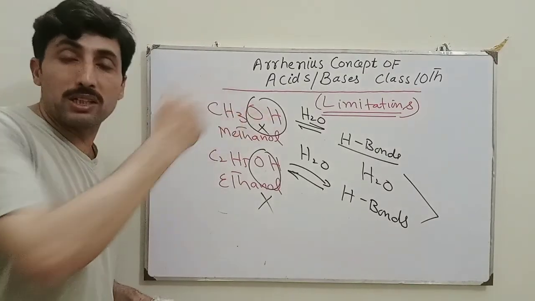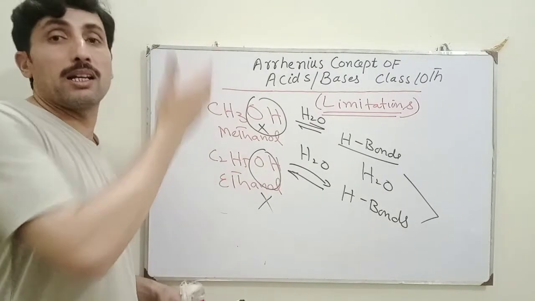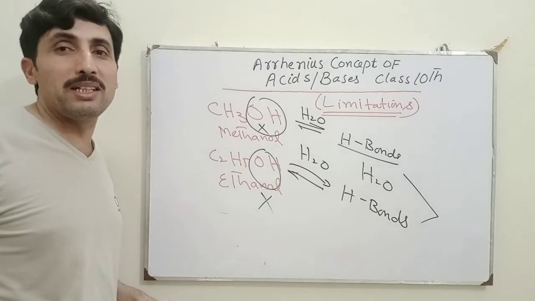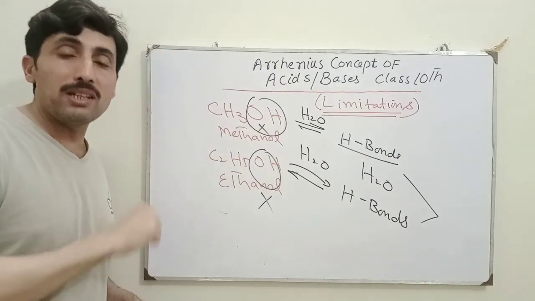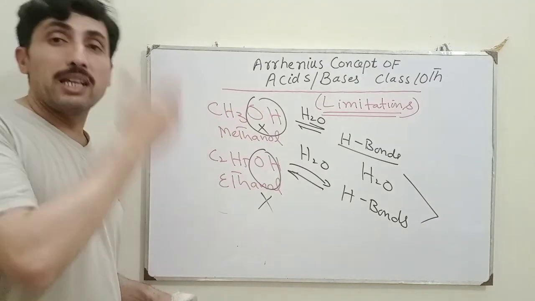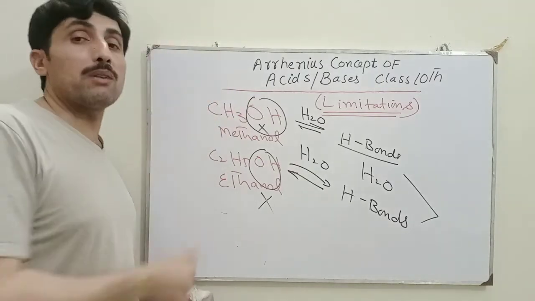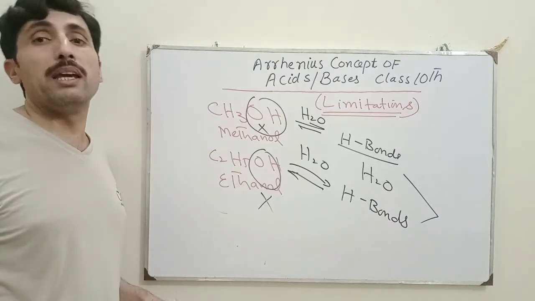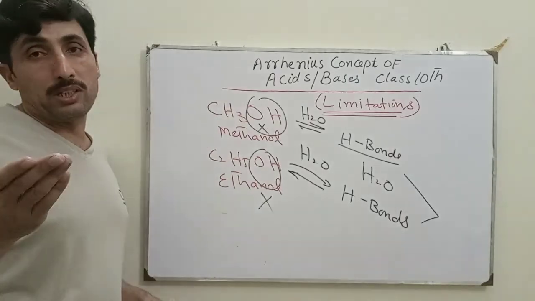Not all compounds can produce proton in aqueous medium. Not all compounds can produce hydroxyl negative ion in the aqueous medium. So this concept is limited, a narrow concept. Only some acids and bases can be explained with the help of Arrhenius theory, but that was the first attempt to explain the acid-base behavior, the acid-base theory in the chemistry.